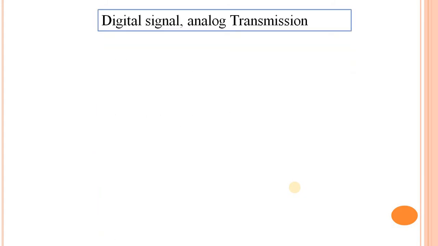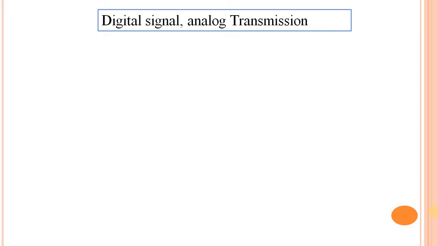Next is digital to analog conversion. What does digital to analog conversion mean? There is one problem: how to send the digital signal over an analog network. Some techniques are required to convert the digital signal to an analog signal in a telephone network. For this purpose, we use a modem.